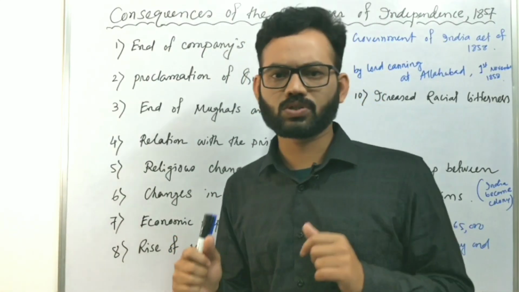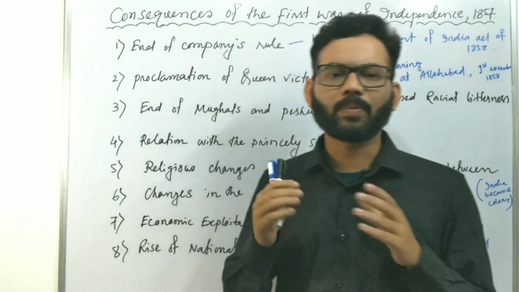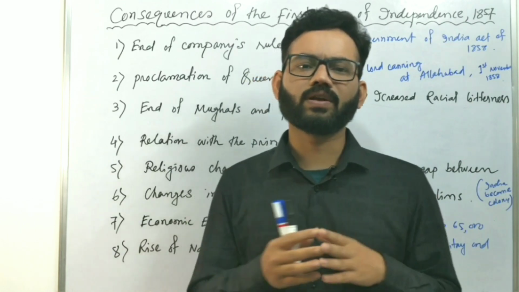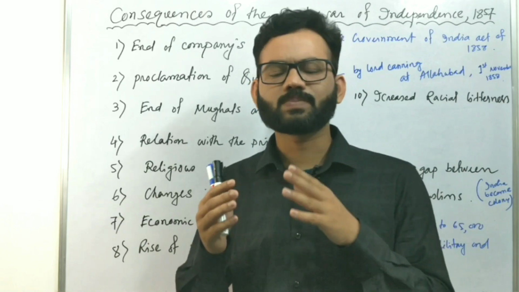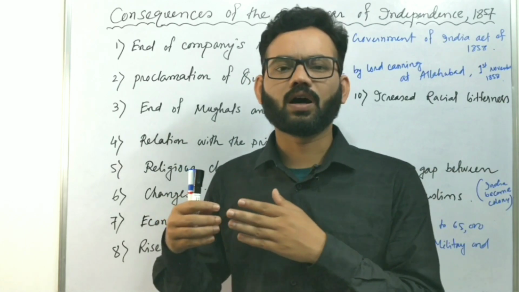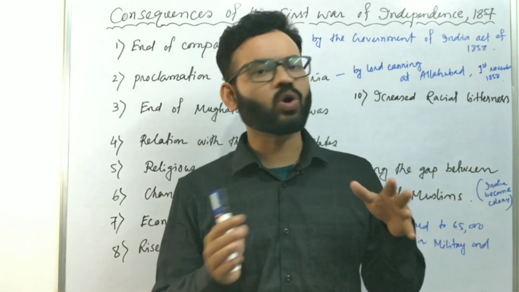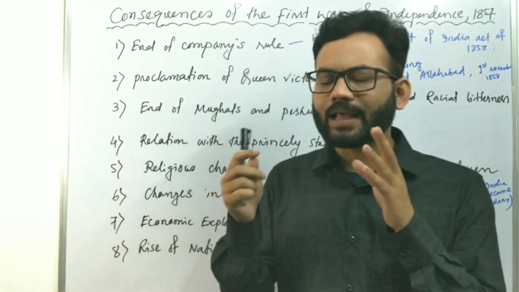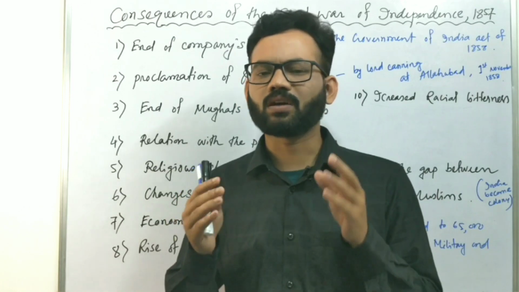Number seven consequence or result of the revolt of 1857 was economic exploitation. The British took away all the resources and raw materials from India, so they completely exploited India. Not just the British East India Company, but after the Company's rule, the power shifted to the British Crown. Now they also took away all the resources and raw materials from India, and India became economically exploited. India's economy was completely shattered.